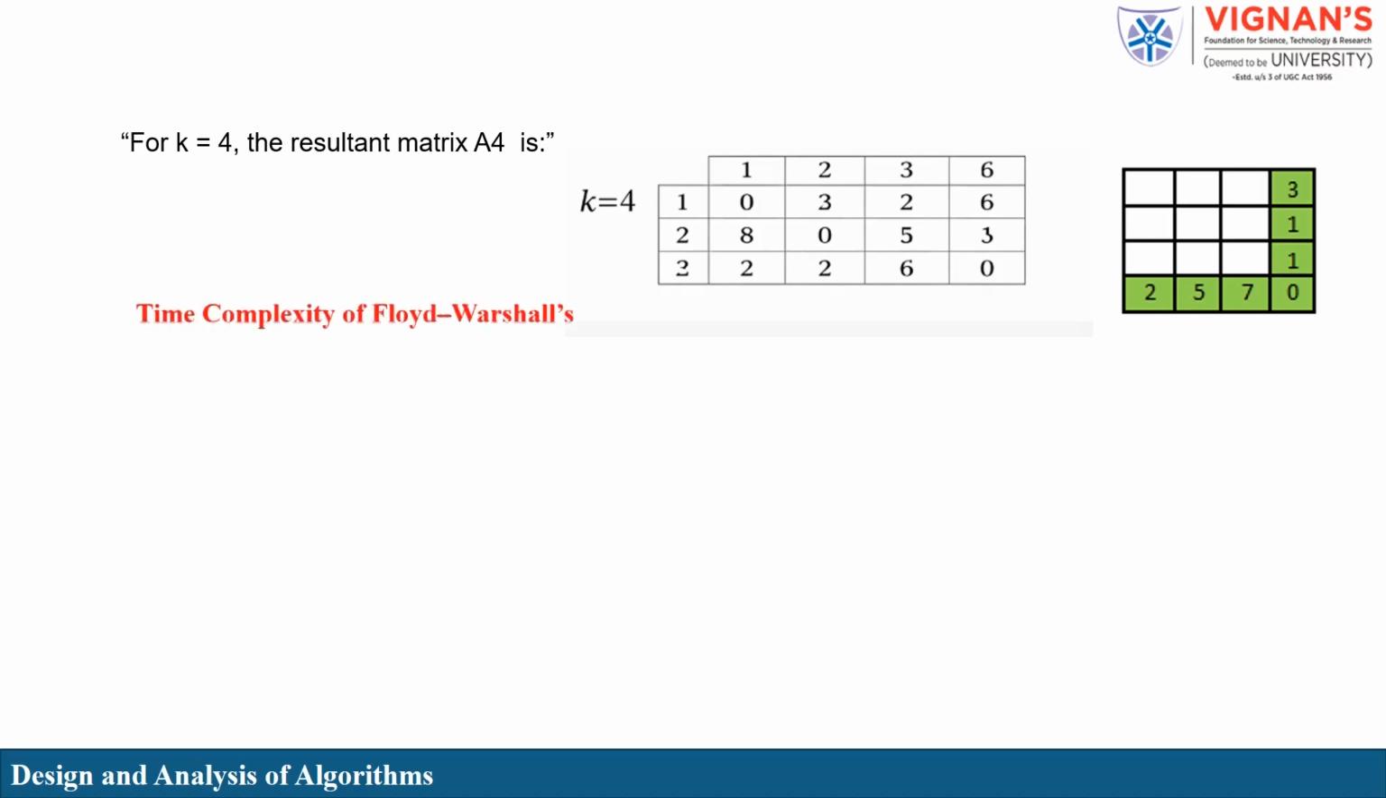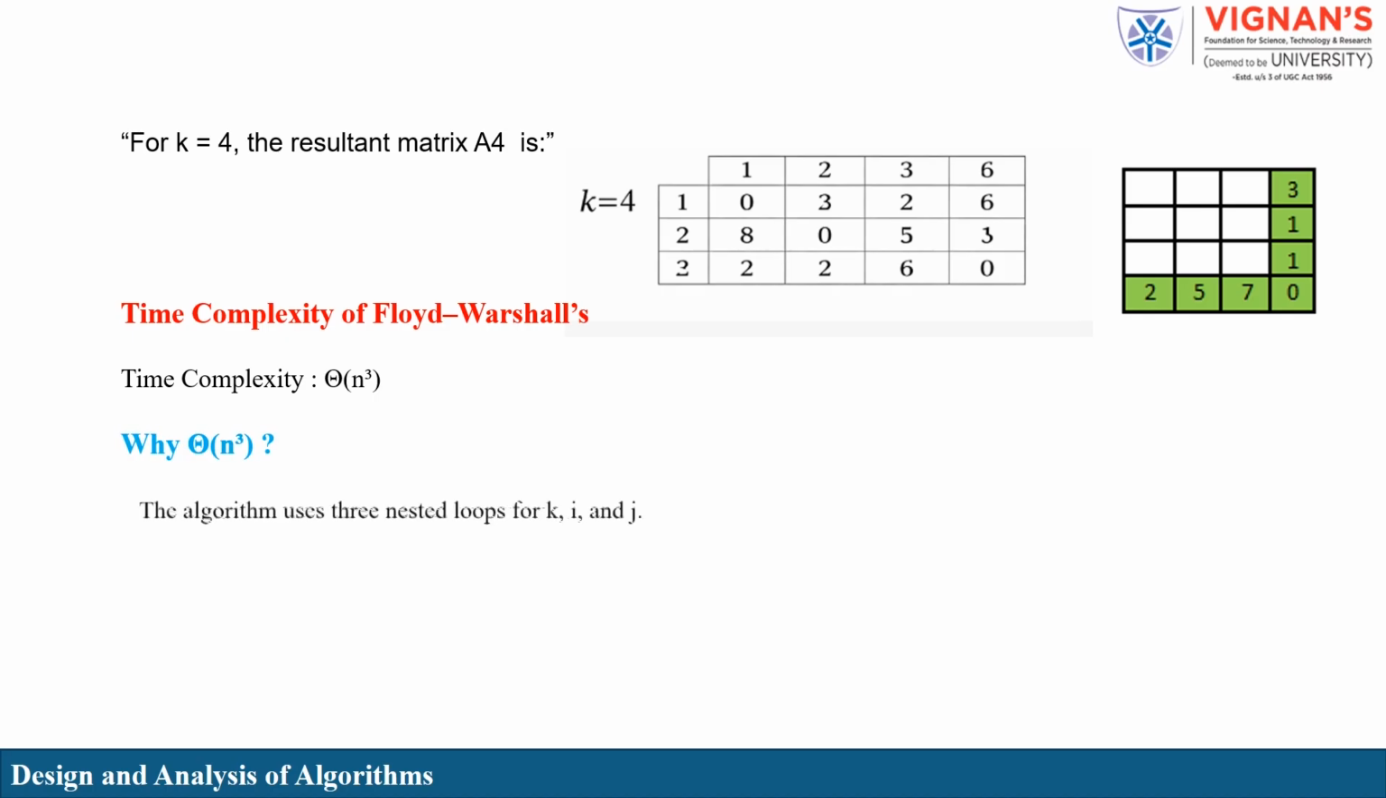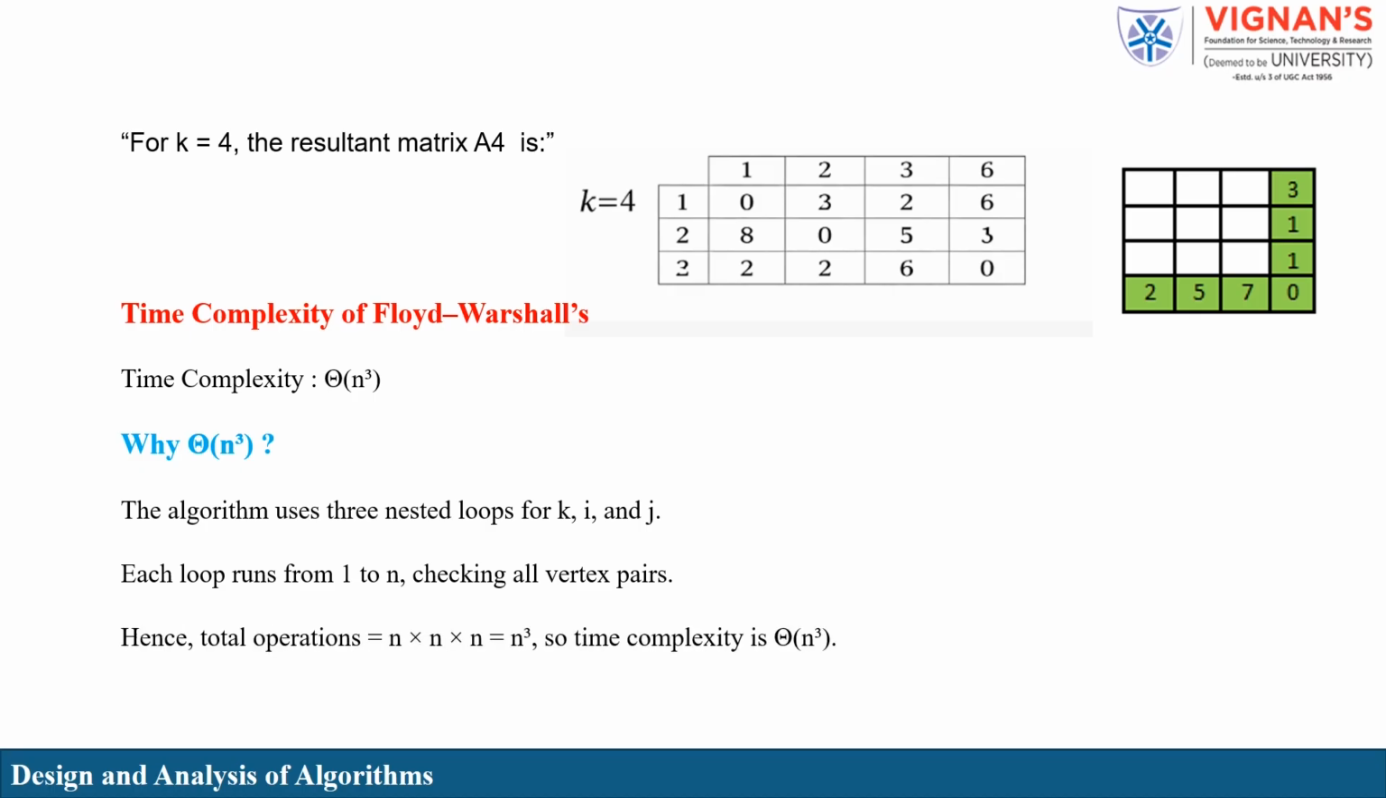Time complexity of Floyd-Warshall. Time complexity, theta of n cube. Why theta of n cube? The algorithm uses three nested loops for k, i, and j. Each loop runs from 1 to n, checking all vertex pairs. Hence, total operations is equal to n times n times n, which is n cube, so time complexity is theta of n cube.